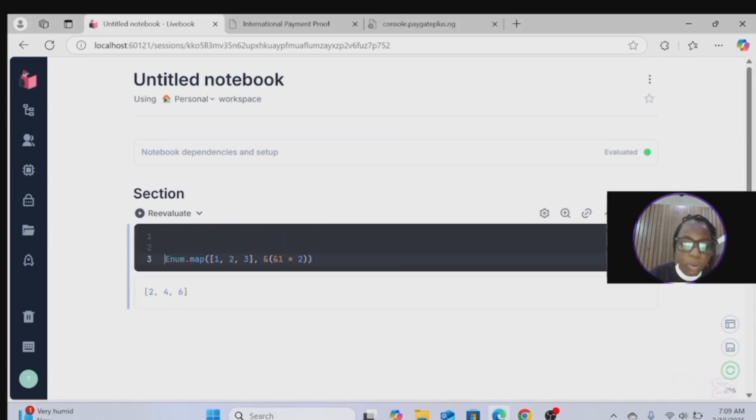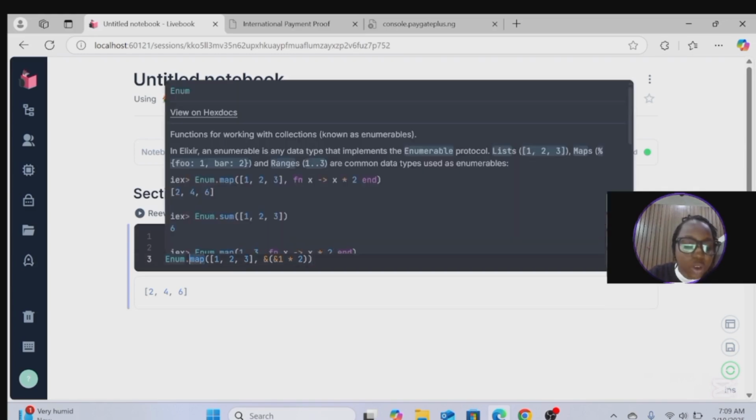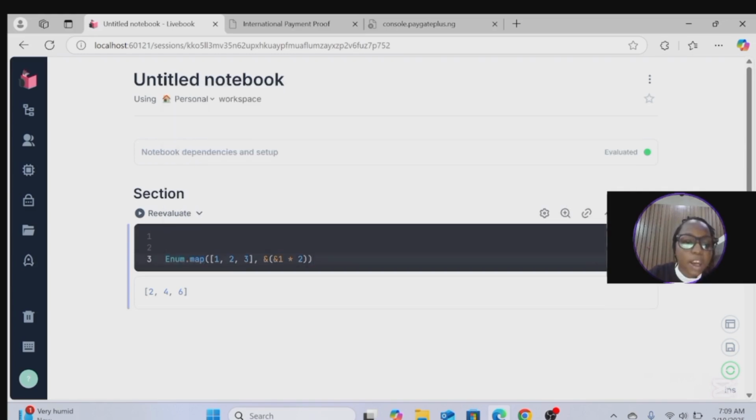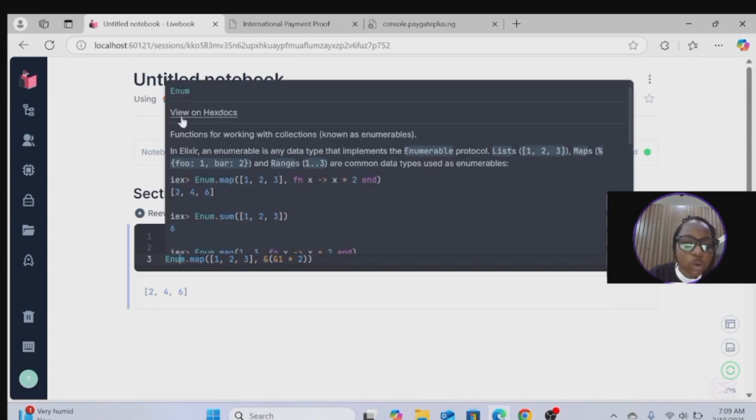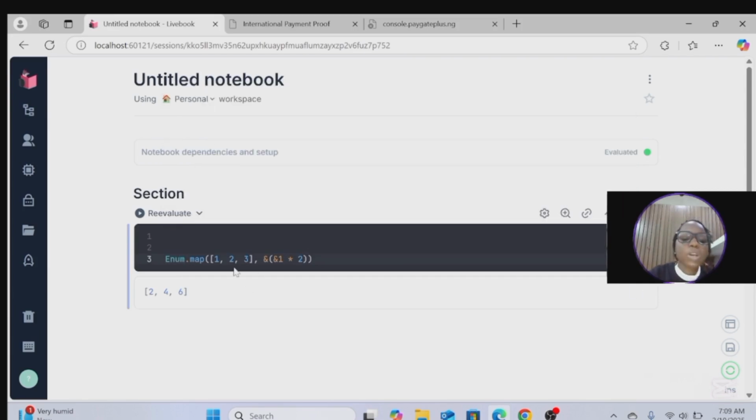First of all, this is Enum, and now we are trying to use the function map. So Enum is a module that has various functions for working with collections known as enumerables. So we can say Enum is a module that gives you functions for working with collections. Can we put it that way? I think we can put it that way.